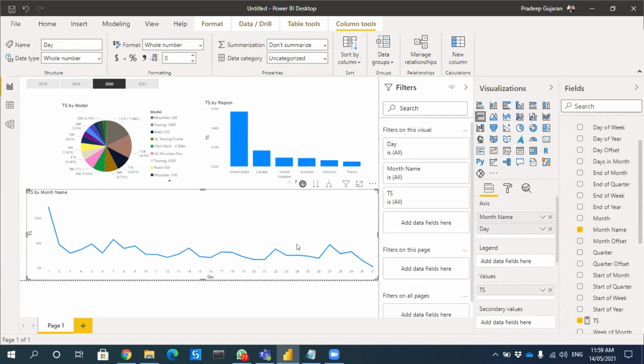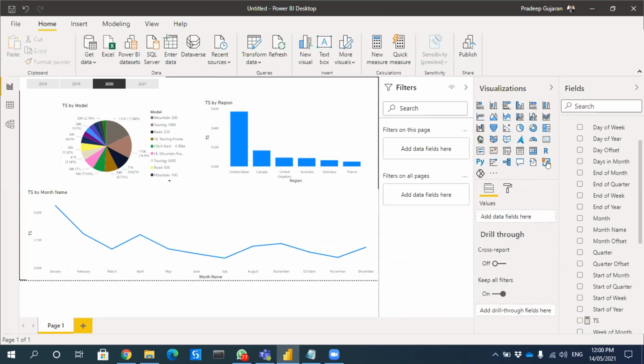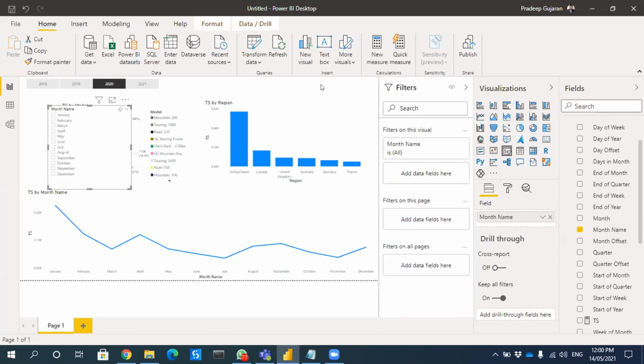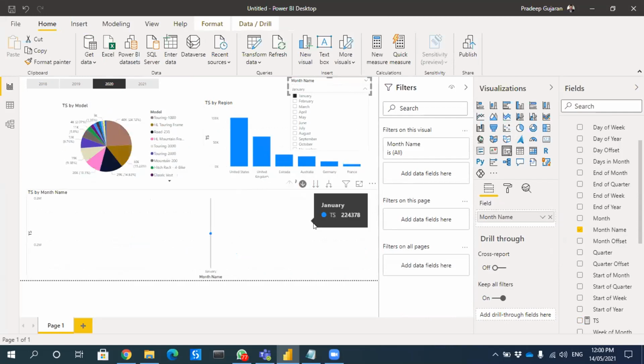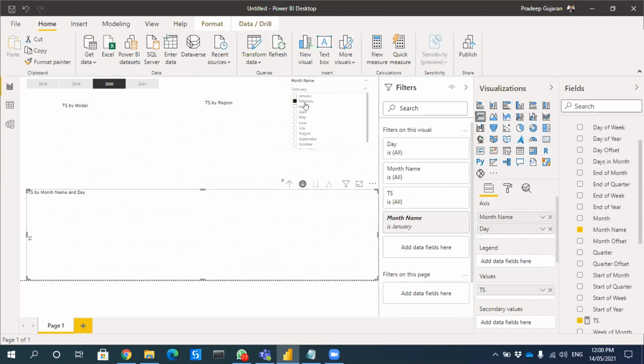If I click this arrow again, it will go back to the month. But for which month these days are, how will we know? Then you have to put one more slicer for month. Make it as a drop down. Then if you select, for example, January, and here you make it like day. So now this is for January. Okay, so this whole data belongs to January, is it? Yes, yes. Okay.